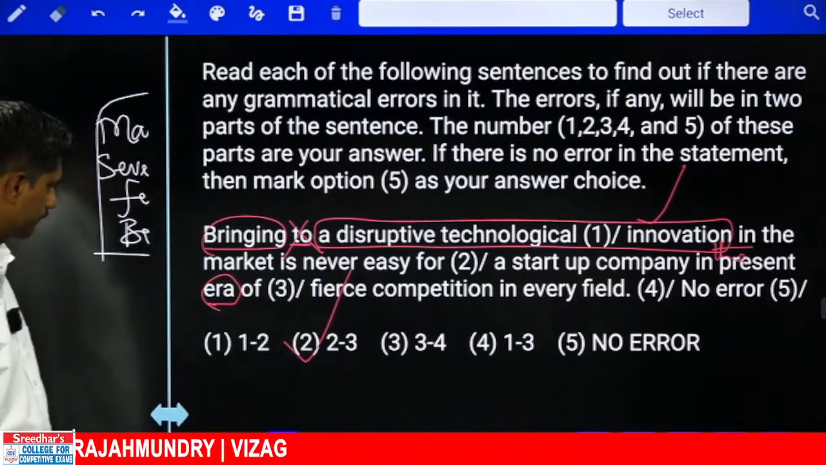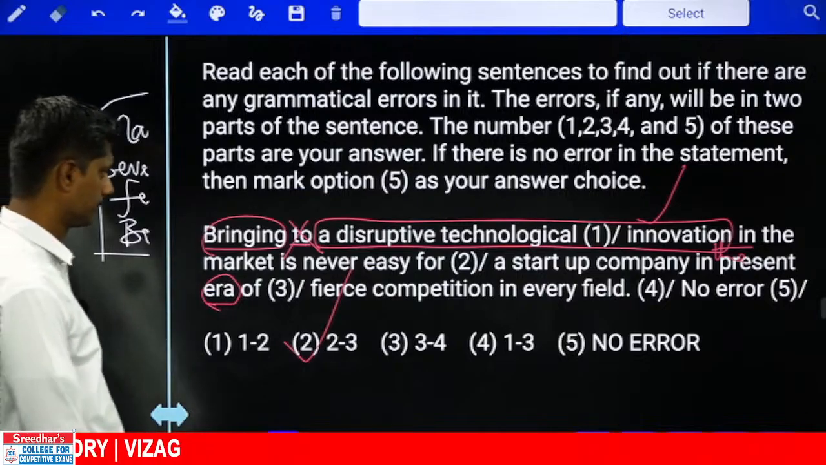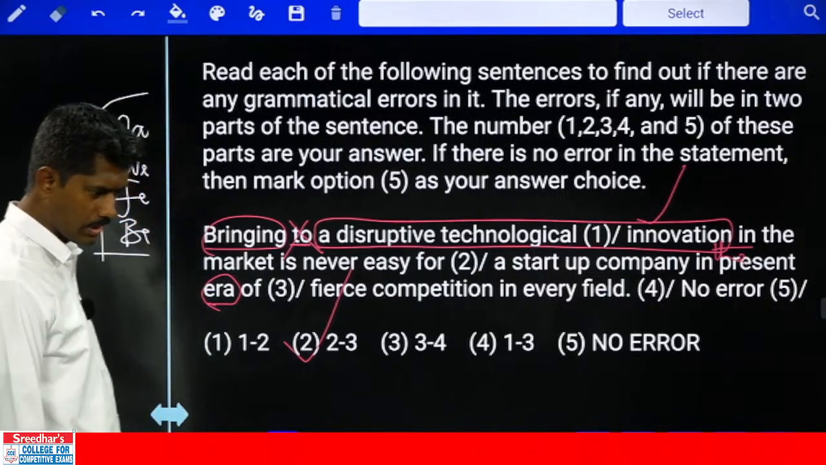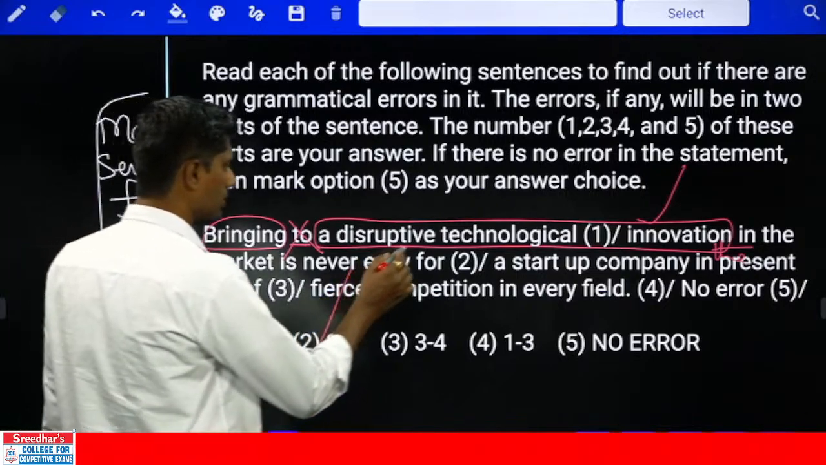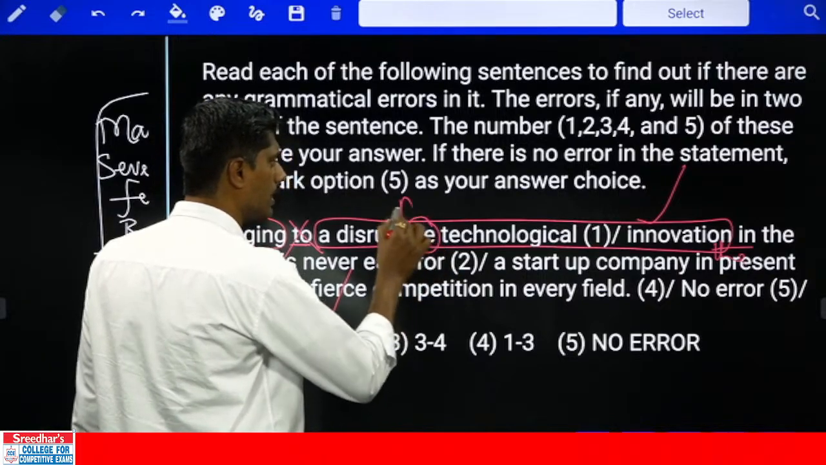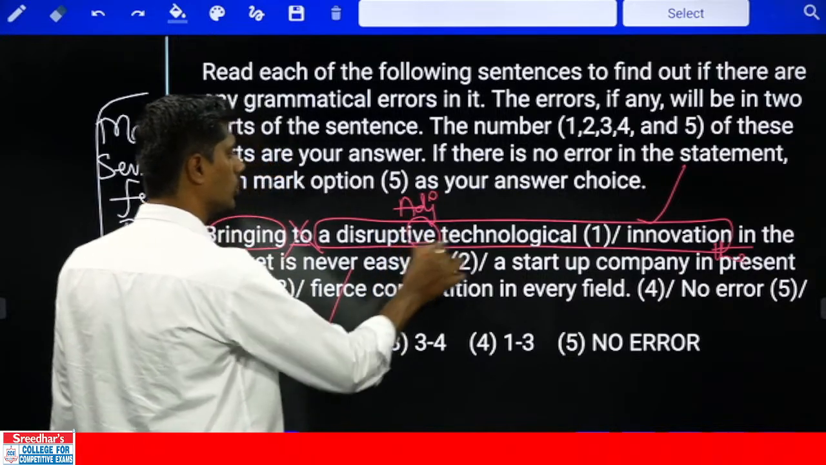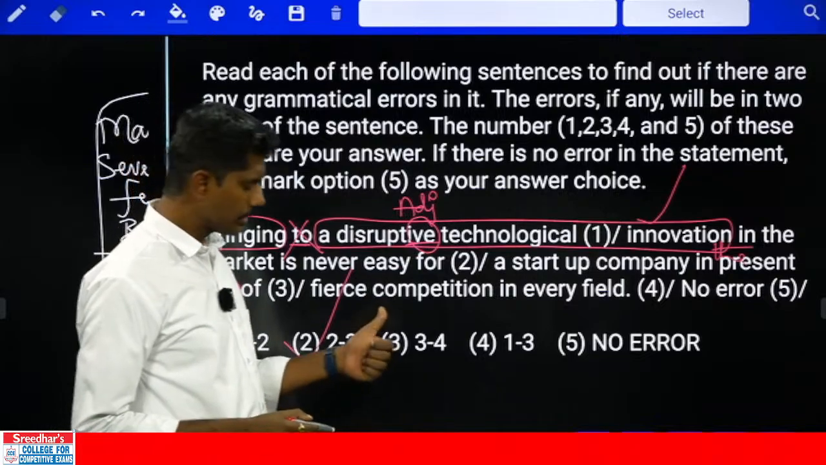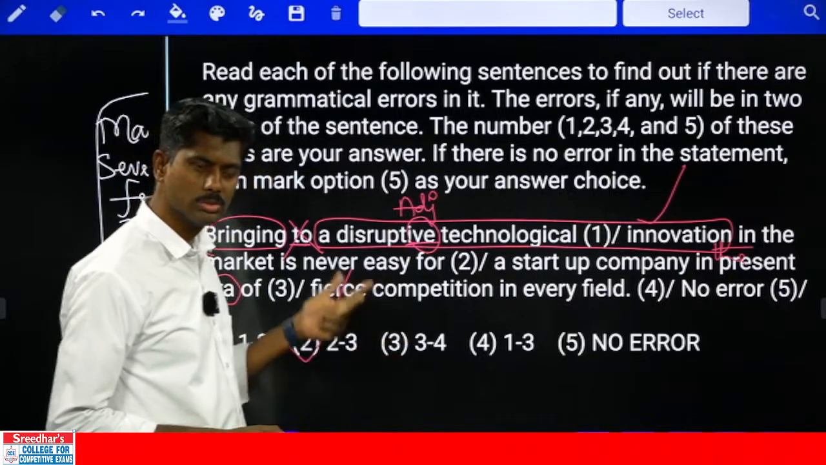Rajesh, correct. Somebody was telling 1. No. See, disruptive: if a word is ending with -ive, it is an adjective. Impressive, prospective, disruptive.